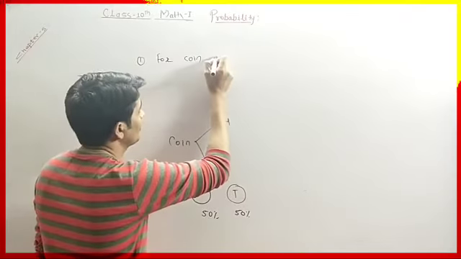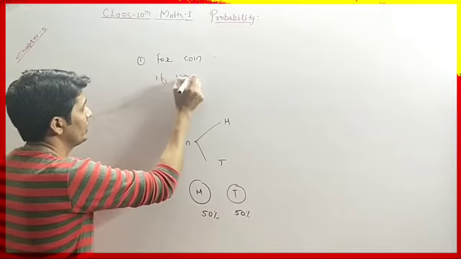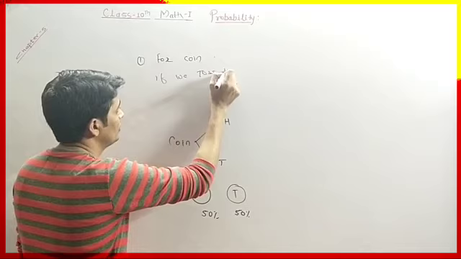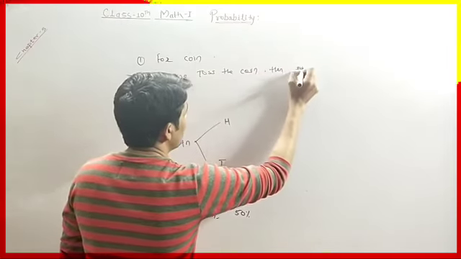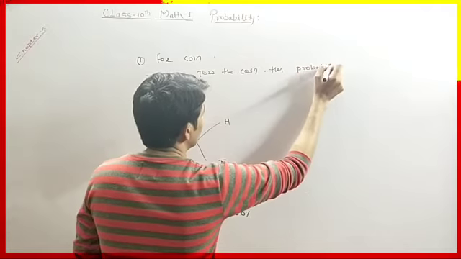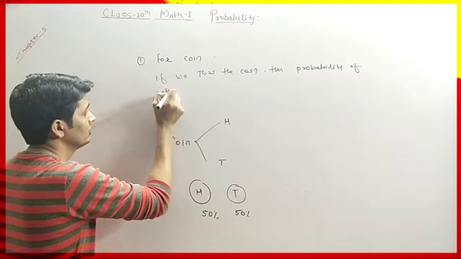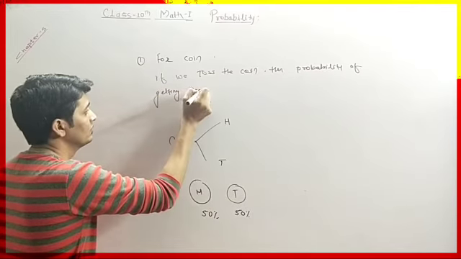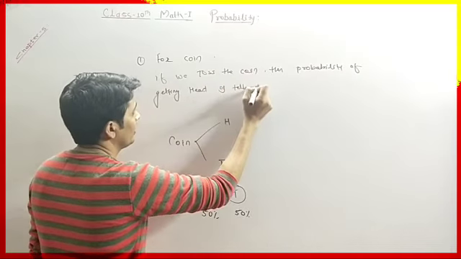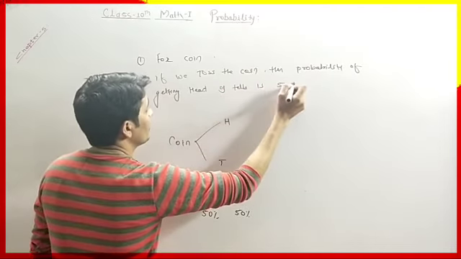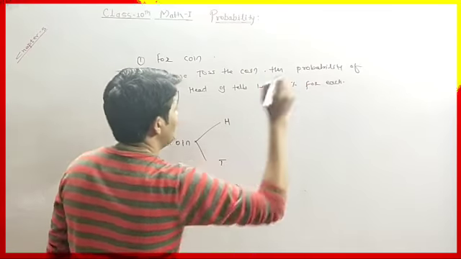So for the coin, if we toss the coin, then the probability of getting head or tails is 50% for each.